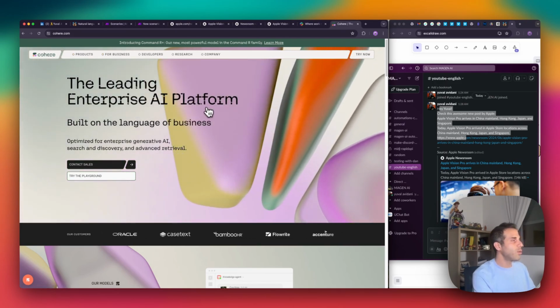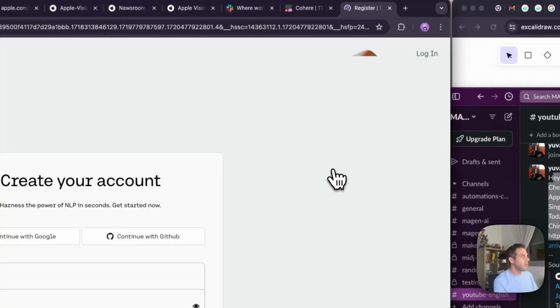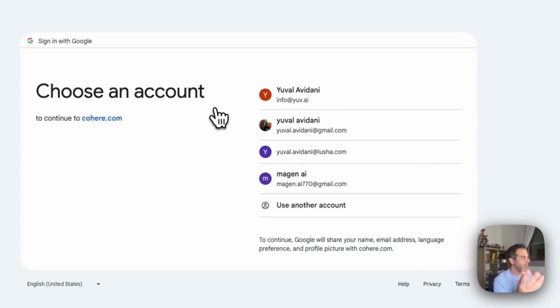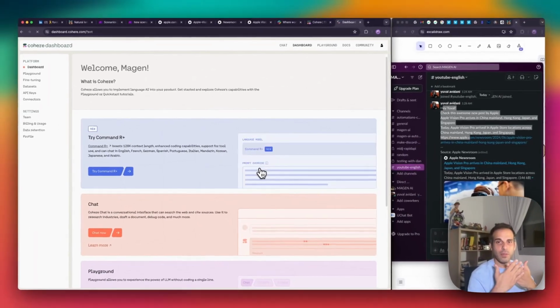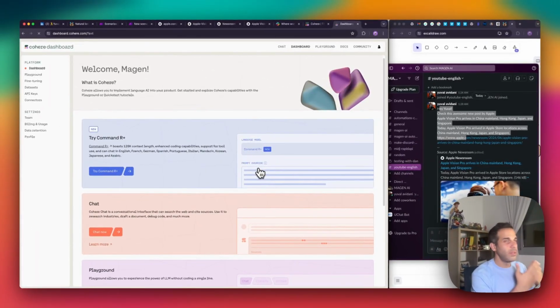By going to Cohere and clicking on Try Now, you will be asked to log in and create your account. I will also log in with my Gmail account. What I would have to do is connect make.com to Cohere in order to use their large language model for free.